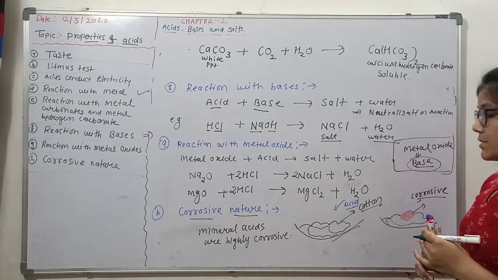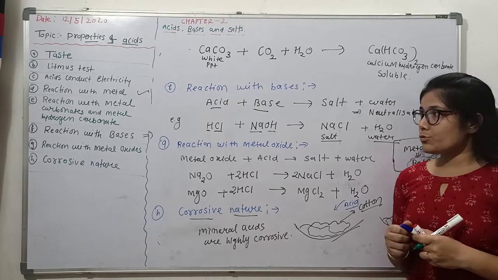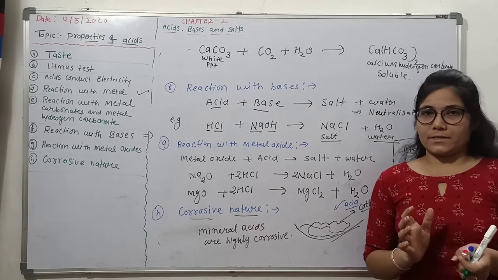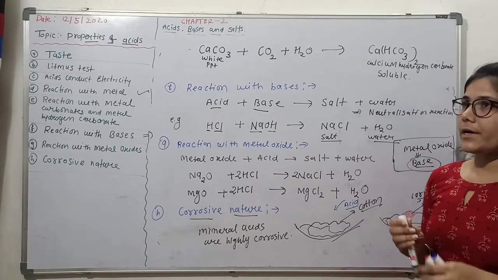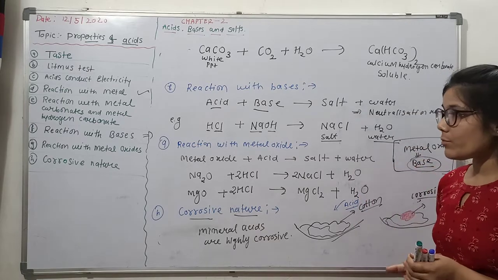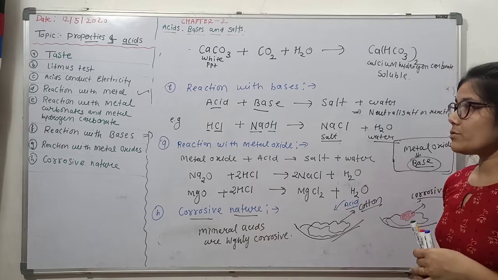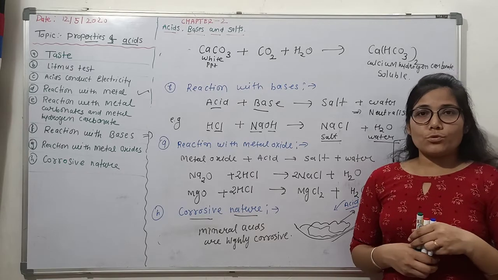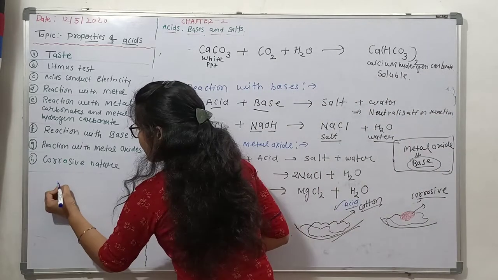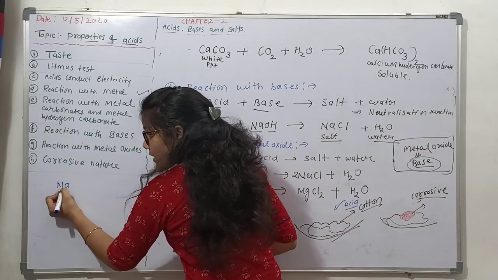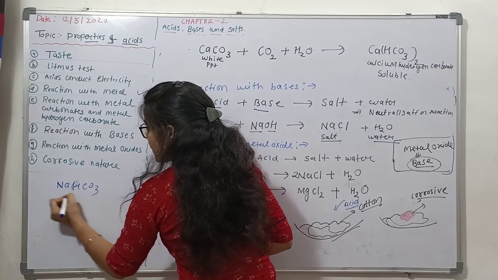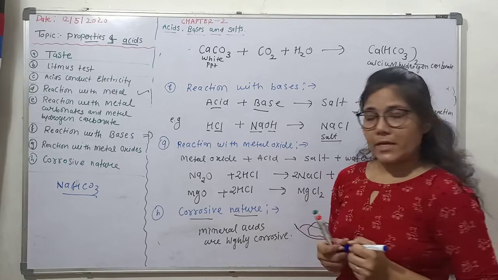Properties of acids. A few important points to be noted here. If a person is suffering from acidity due to overeating, like they went to a party, ate too much, and now have the problem of acidity, so what are we supposed to do? We can suggest he take baking soda. Baking soda is what, beta? It's NaHCO3, sodium hydrogen carbonate is baking soda.